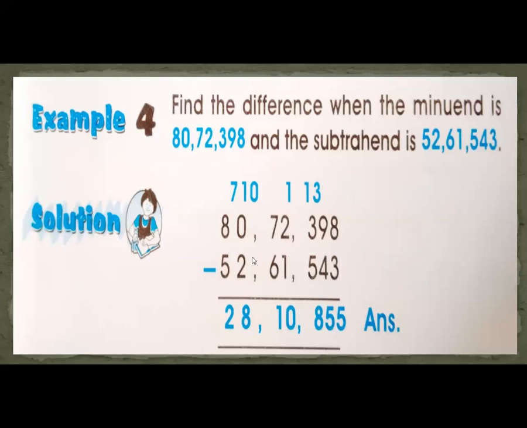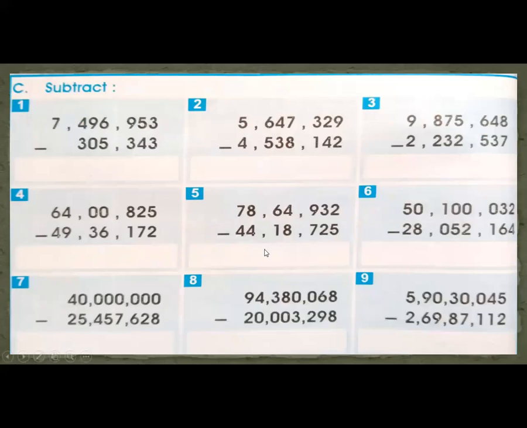Here you see that 0 is smaller than 2. Again you need to take borrow from this digit here from the left. So this 8 gives 1 here, that will become 10, and here what remains? 7. 7 minus 5, 2. This is the difference, and your answer is 28 lakh 10,855.